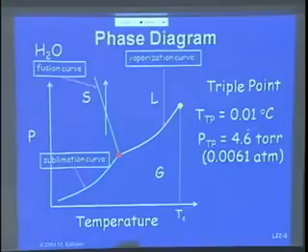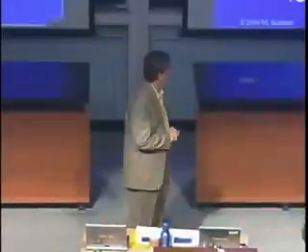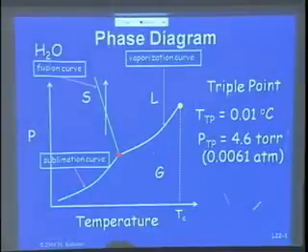That triple point for water is very difficult to do. You have 0.01 degrees Celsius, and you need 0.061 thousandths of an atmosphere to get to this point. Now, what does this mean here? Critical temperature. So everything above here, it's all gas. Above that point here, it's all gas.